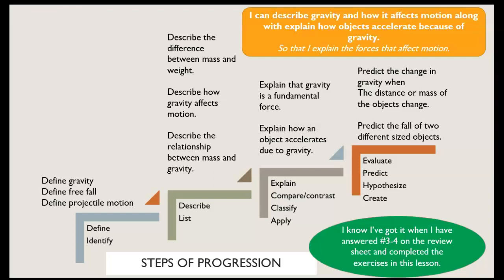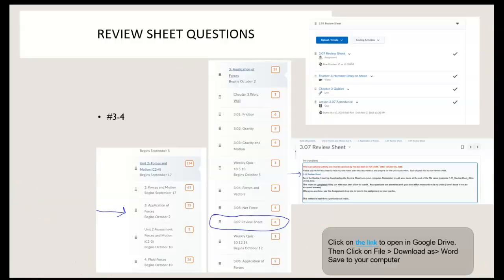This just breaks our I can statement down into much smaller pieces so that you can look at where you might be missing some information as you're struggling. You know you've got this if you can cover the study guide questions here on the review sheet and complete the exercises in this lesson. You can come back, figure out what you're missing, and work on that part of this I can statement. It's never a problem to need to go through the material more than once.